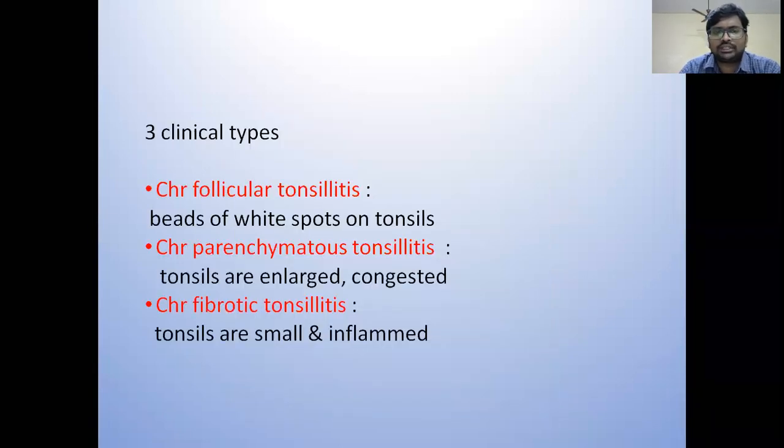Clinically, this chronic tonsillitis is divided into 3 types. Chronic follicular presents with white beads or spots on the tonsil. Chronic parenchymatous tonsillitis, here tonsils are enlarged and congested. Finally, once the infection subsides, fibrosis ensues and the tonsils get shriveled. So in chronic fibrotic tonsillitis, the tonsil size decreases. In parenchymatous, there will be hypertrophy.